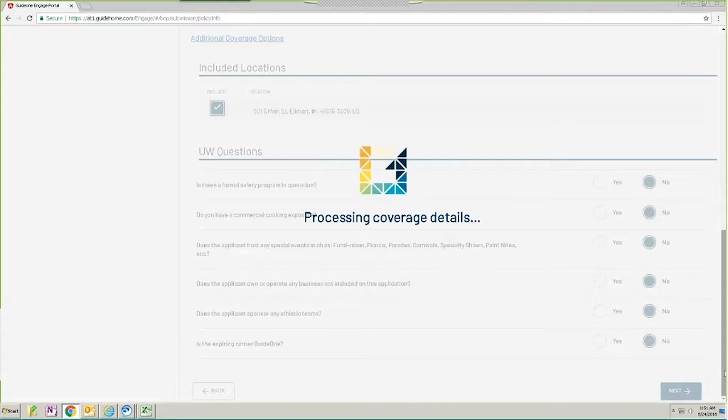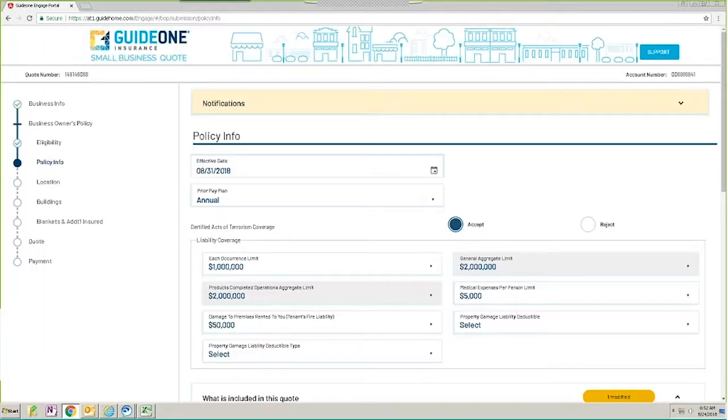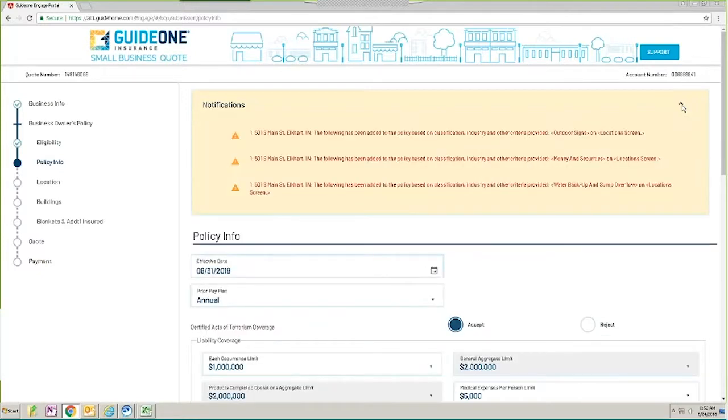So we're going to move from the line level screen to the location level screen with that. And one thing to note as we're going through this, we are in a test environment. Because we're in a test environment, it does take a lot more time than it does in a live environment. If there are notifications on the policy that we need to tell the agent, in this case there are some coverages that have been added based on entries that we have made.